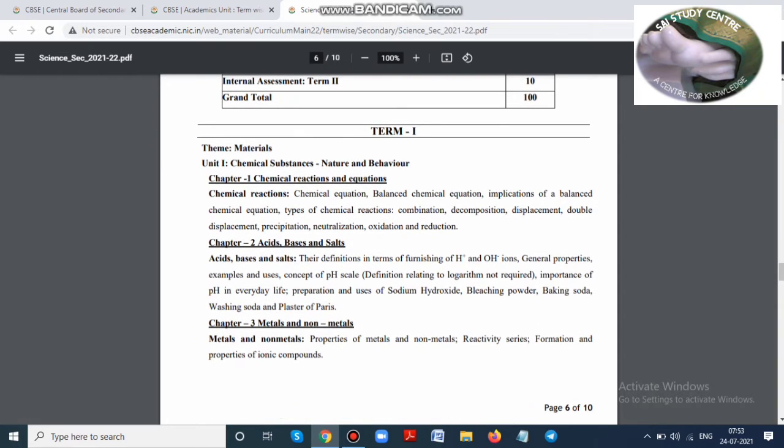Now we'll see the detailed syllabus. See, in chemical reactions, everything is there: chemical equations, balanced chemical equations, how to apply that, types of chemical reaction, all the 5 types, oxidation, reduction. One thing we got to know is that they have removed rancidity. Okay, but we can still focus on rancidity because it is an oxidation and reduction reaction, so it will come there. So without leaving that, study.